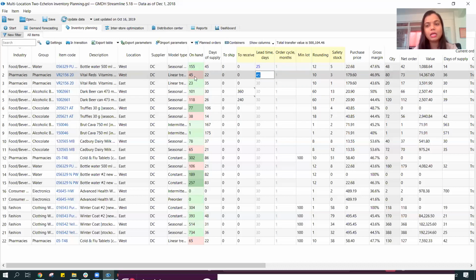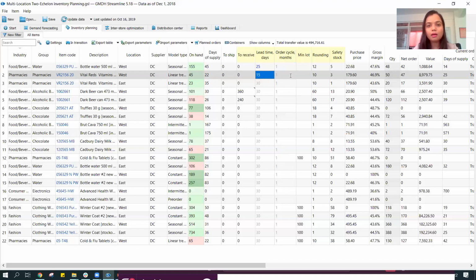The red represents that I might be going towards stock out. In case I make a change to 15 days over here, it has turned green. So that's how very agile the system is in terms of giving me the real picture of my data. It's very easy to do and very quick to understand this information.